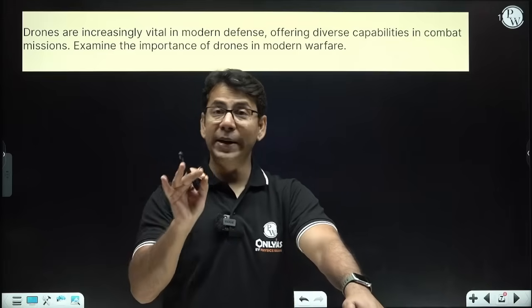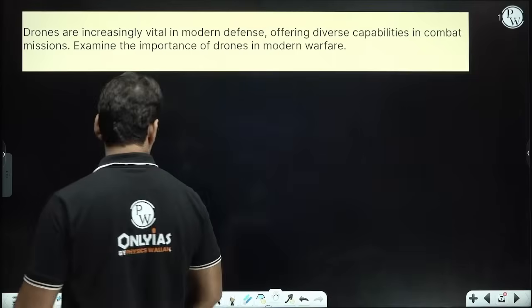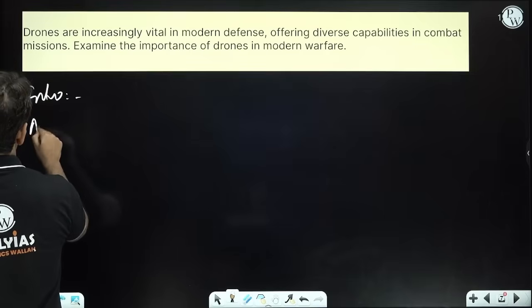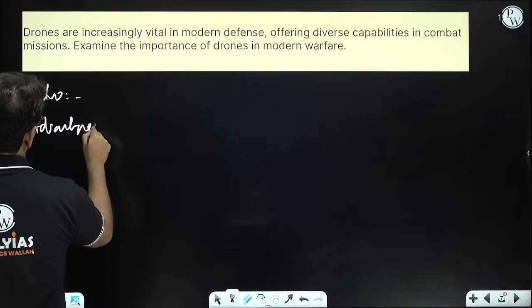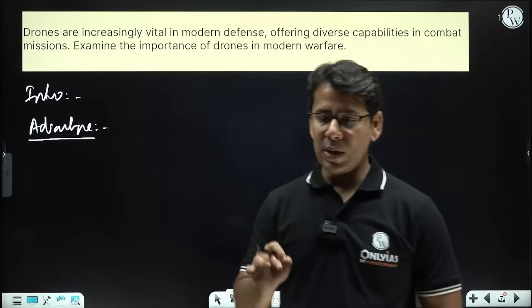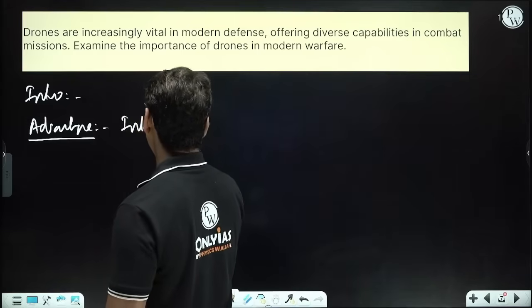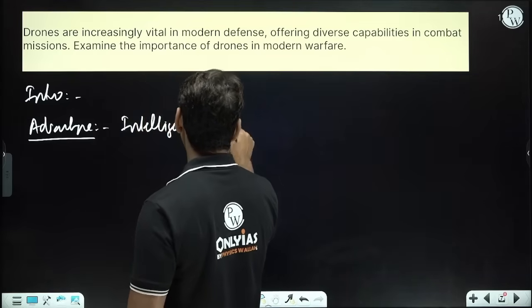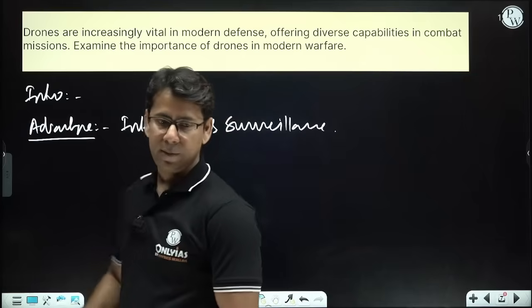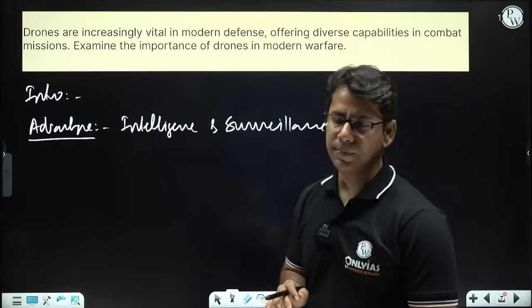So that is what we can get. Now we can break it down. So what kind of advantage? Intro we have done. In the advantage part, the advantage is in intelligence and surveillance. That's one thing. For that, we also have some systems.